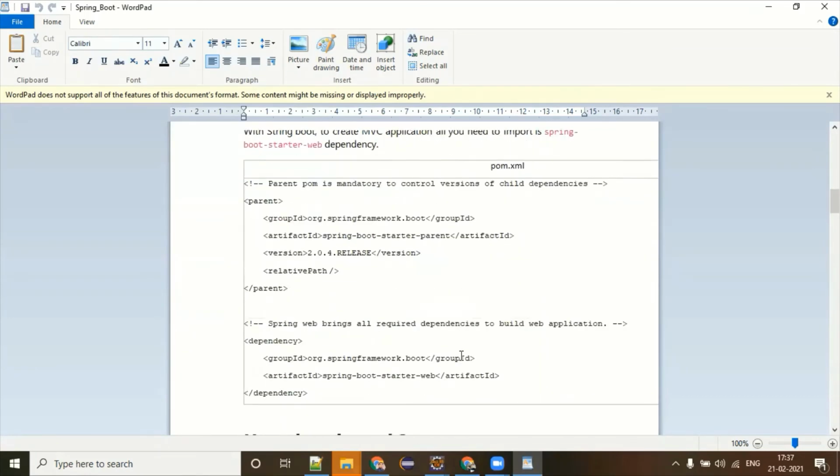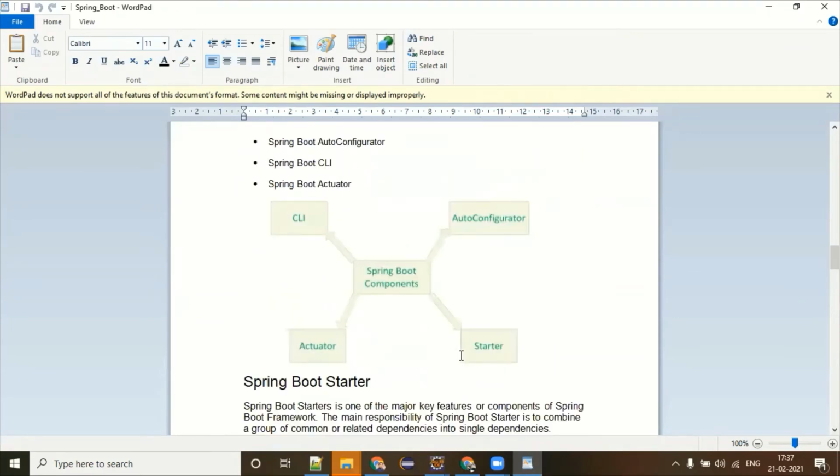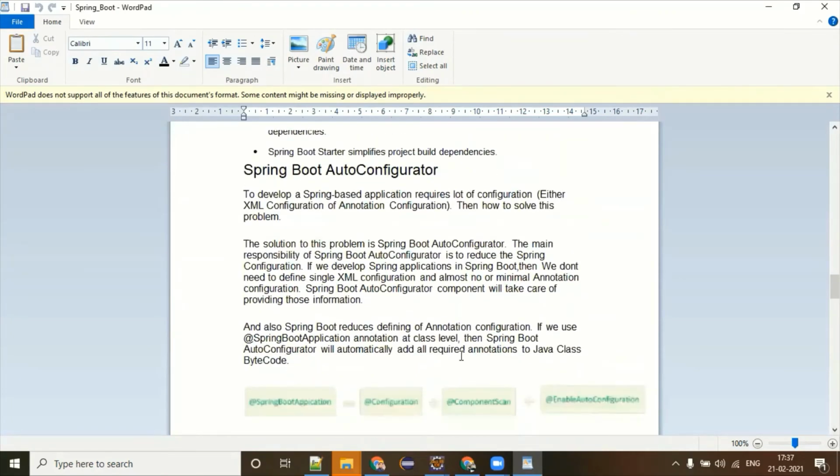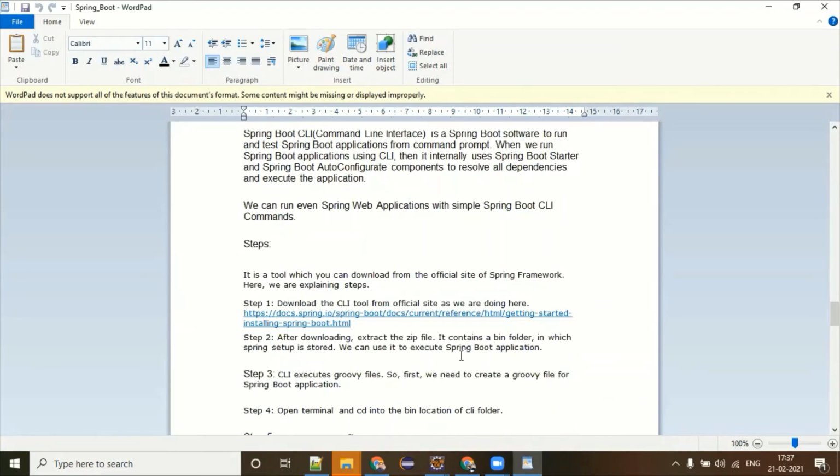So we'll talk about the starter and configuration of Spring MVC very soon. But I want to start with the command line. Spring Boot provides the CLI, command line interface. And this is because of the popularity of Node.